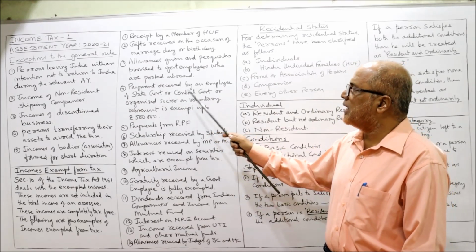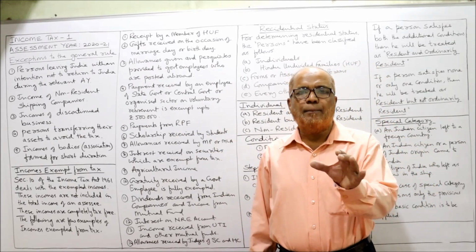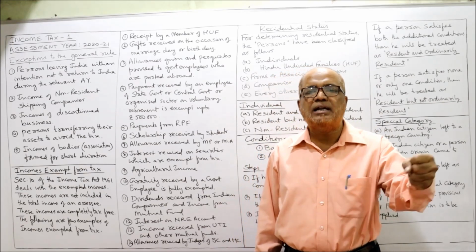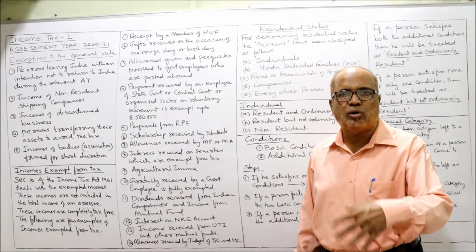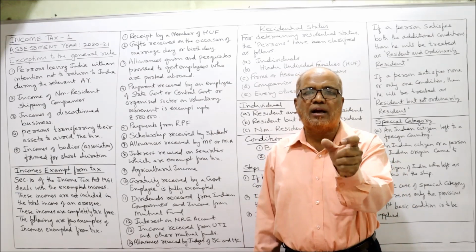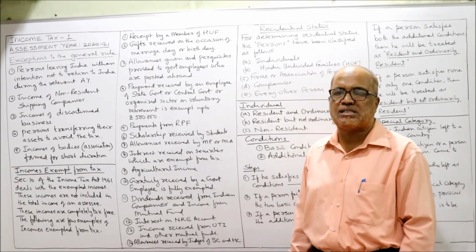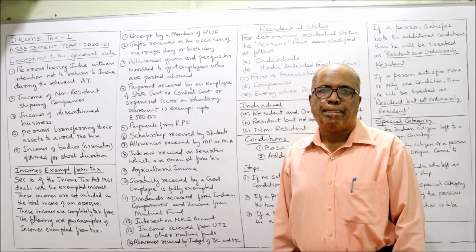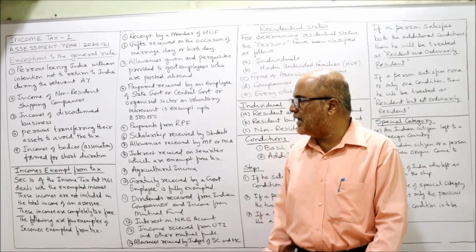Then payment received by an employee of state government or central government or organized sector on voluntary retirement is exempted up to 5 lakh. An employee of a state government or central government or an organized sector has taken voluntary retirement. At the time of voluntary retirement, he gets a benefit of some amount of rupees. The Income Tax Act says up to 5 lakh rupees is exempted on voluntary retirement received by a central government employee, state government employee or organized sector employee. Then payment from RPF, recognized provident fund. When a person receives the amount from RPF, it is fully exempted.